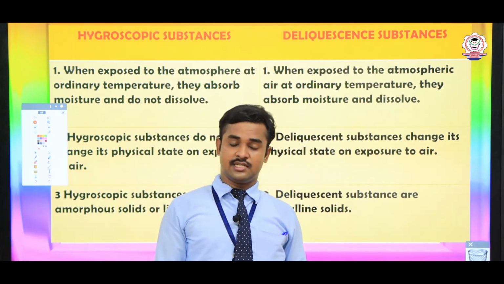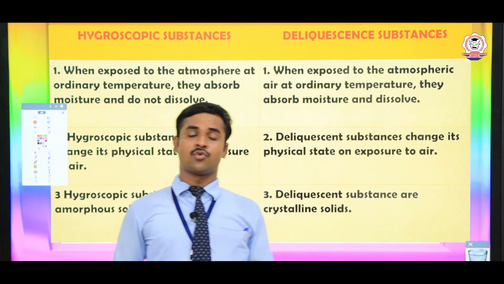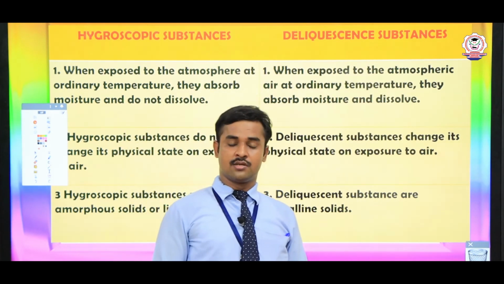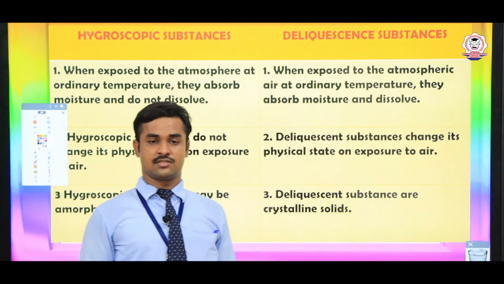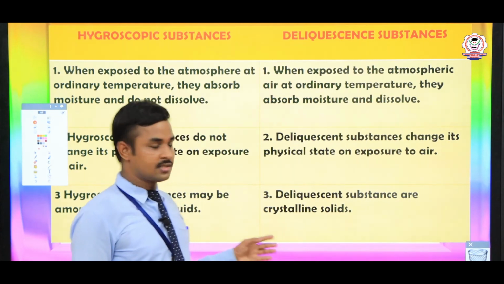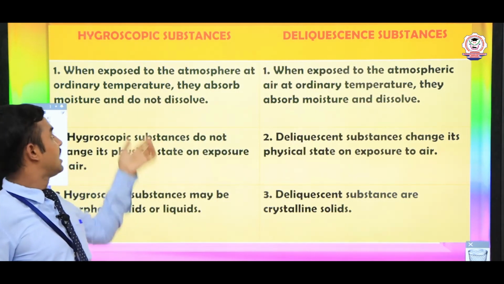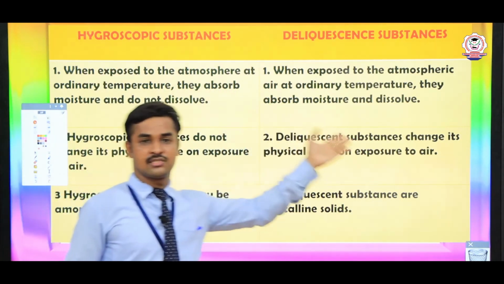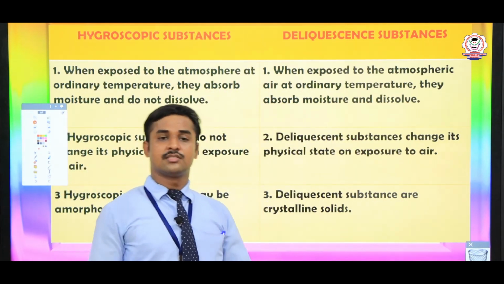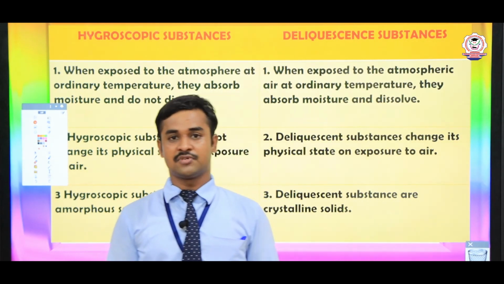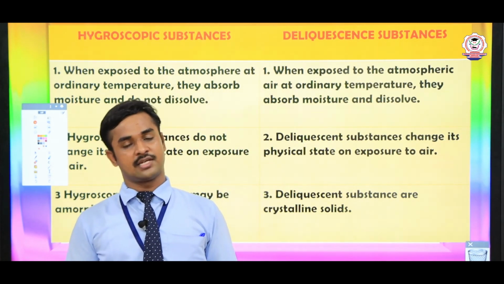You can see the study material. It contains 1 mark questions based on this: which substances are hygroscopic and which substances are deliquescent. This is the base concept for the 1 mark questions. In the 2 marks, you can write the definitions of hygroscopic and deliquescent substances. Students, in the description below you have the self assessment question paper. Write the self assessment test and give a photocopy for corrections.